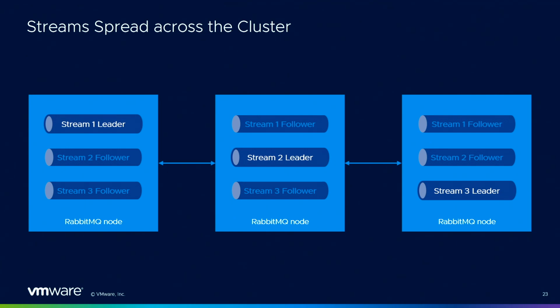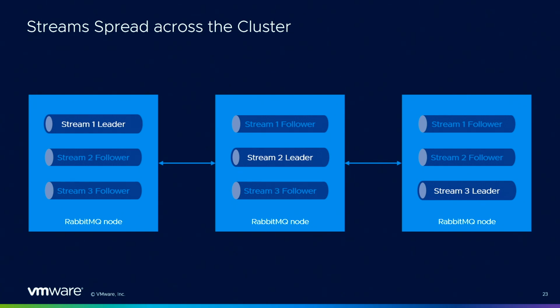But don't think that you're going to end up with one node of your RabbitMQ cluster with all the leaders, a node which is the stream leader for all the streams. Streams, again, are some kind of small clusters inside the RabbitMQ cluster, and we try to distribute the stream leaders on the cluster.